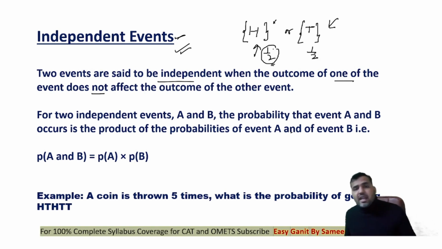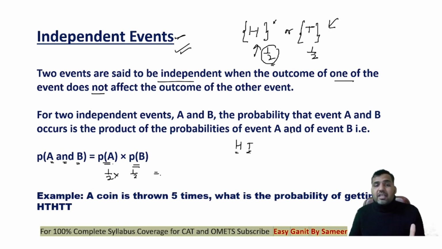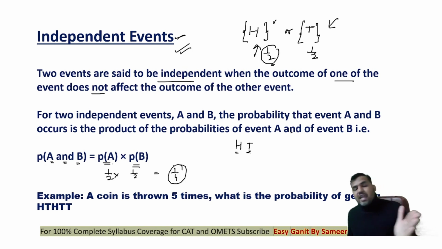But getting a head on flipping a coin and getting a tail on flipping a coin are completely independent of each other. So probability of happening of events A and B, if both A and B are independent, will straight away be written as P(A) into P(B). For example, if I'm flipping a coin 2 times, I want head on the first coin and tail on the second coin. Probability of getting a head on the first coin is 1 by 2. Probability of getting a tail on the second coin is also 1 by 2. So total probability of getting a head on first and tail on second would be 1 by 4. That is P(A and B).